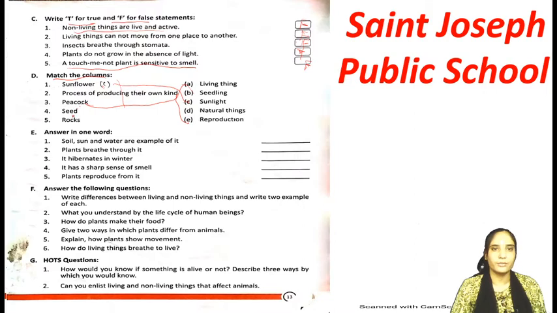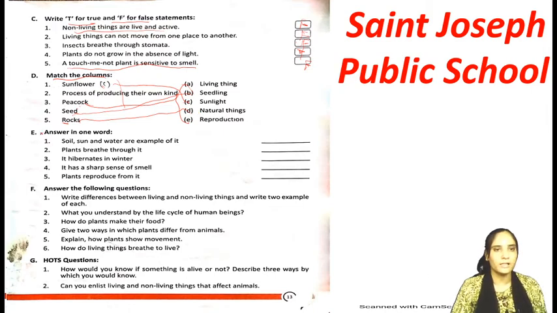Next is seed. Seed is matched with seedling. Okay, and the last is rocks. So rocks is a natural thing. Rocks are provided, gifted by the nature. So it's done, it's completed.